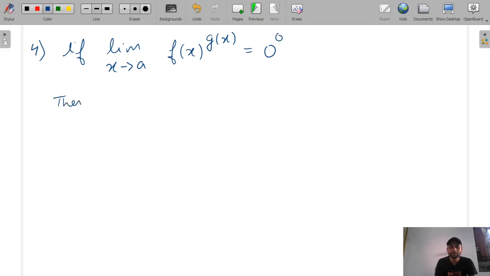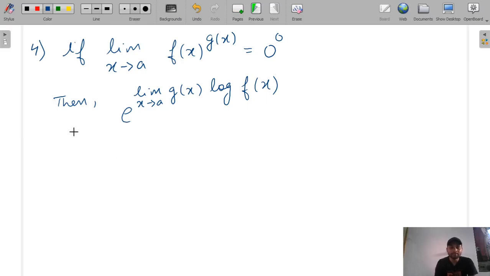Then the limit value is equal to e raised to the power limit x tends to a of g(x) log f(x). So remember these standard limits because they will help you solve questions very fast.